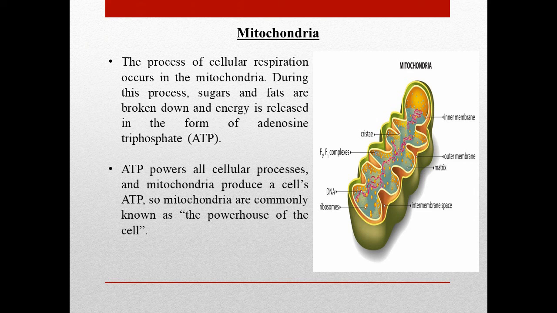Now, what is the meaning of mitochondria? The process of cellular respiration occurs in the mitochondria. During this process, sugars and fats are broken down and energy is released in the form of ATP. ATP powers all cellular processes and mitochondria produce a cell's ATP. So, mitochondria are commonly known as the powerhouse of the cell.